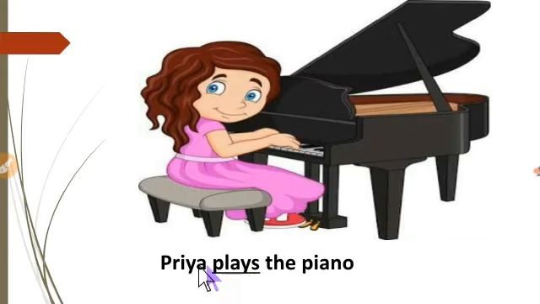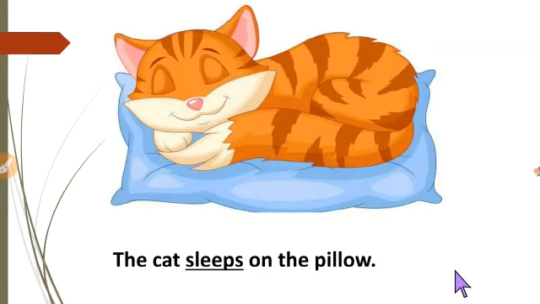See, Priya plays the piano. What is Priya doing? Priya plays the piano. Here Priya is a third person singular. That's why we added the s in the verb. See the next example. The cat sleeps on the pillow. Here the cat is third person. And what is the cat doing? The cat sleeps. The cat is a third person singular. That's why we added the s in the verb.